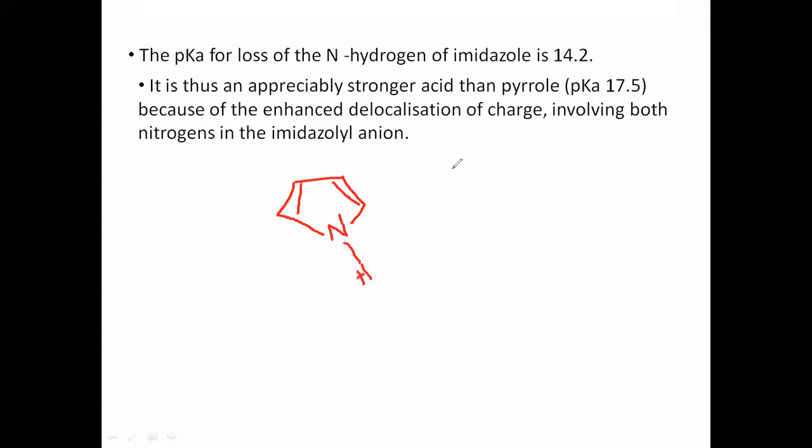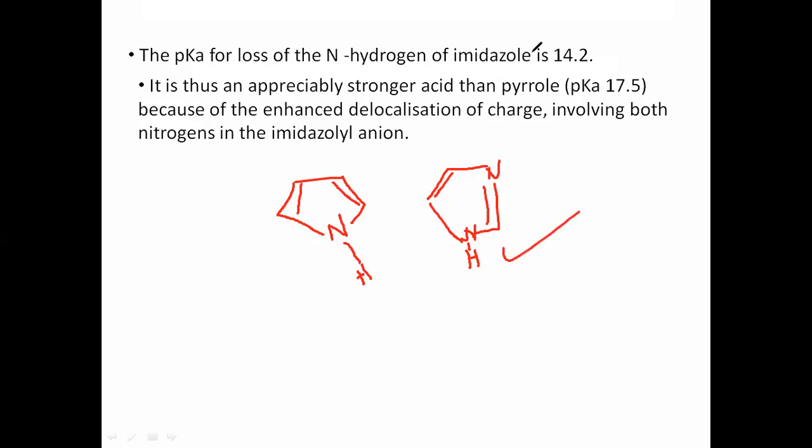So a question can be asked in the exam, objective type, when you react this pyrrole and imidazole with a base. Which of these two will lose H easily? That is the imidazole, this one. Why?